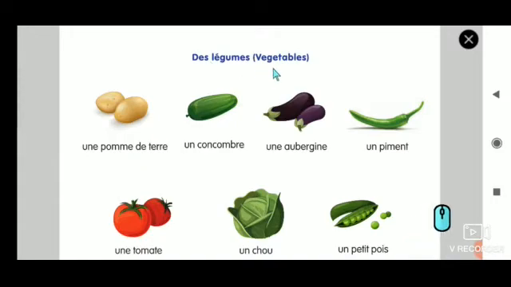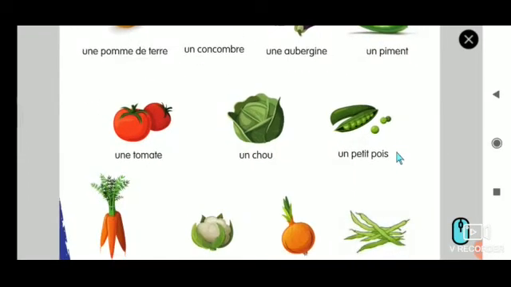Des légumes. Repeat. Des légumes. Une pomme de terre. Un concombre. Une aubergine. Un piment. Une tomate. Un chou.